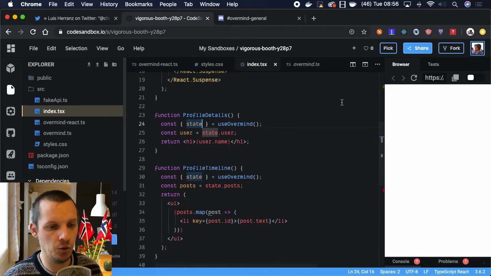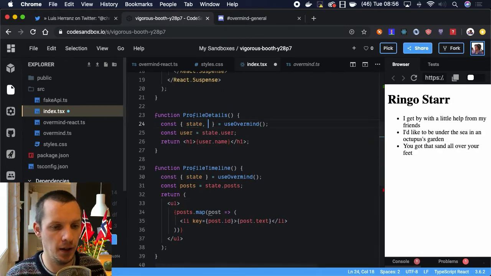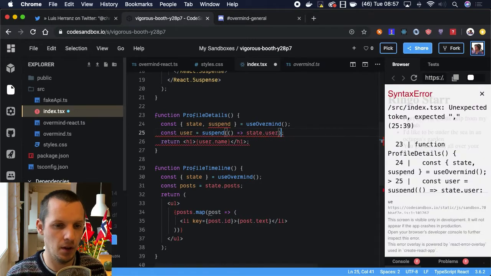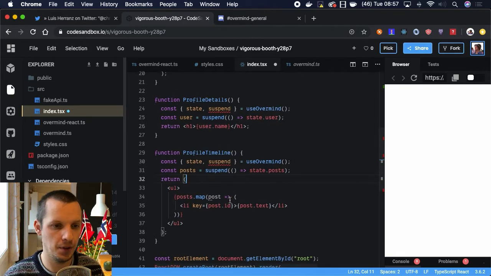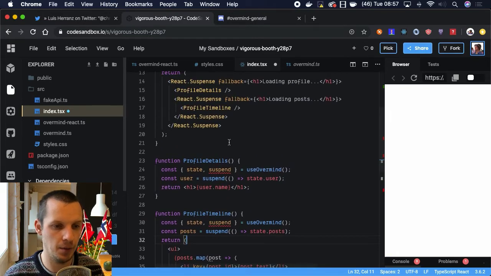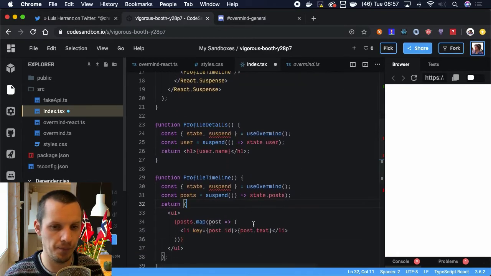So what we're going to do is expose this suspend thing. So we are going to be able to suspend this. If the state is already there, it will just return it instantly. But if it's not there, it's going to throw a promise up to the suspense. And when it resolves, it will try to render again.